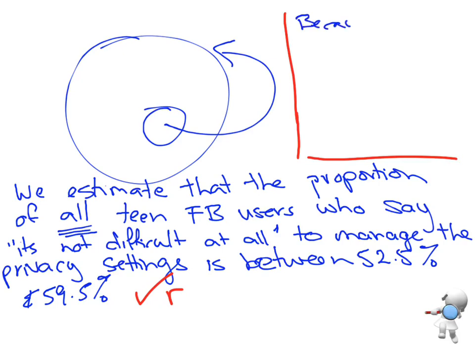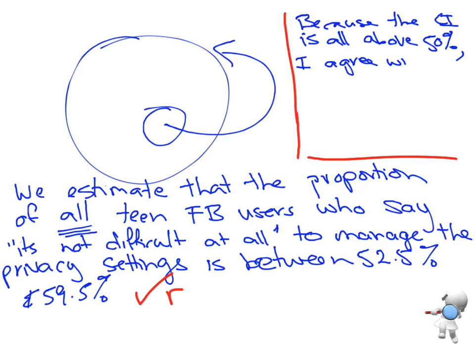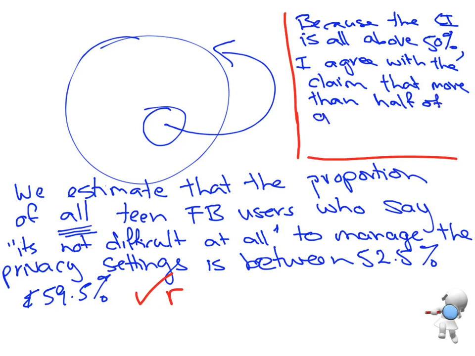So because the confidence interval is all above 50%, I agree with the claim that more than half of teenagers find it not difficult to manage the privacy settings.